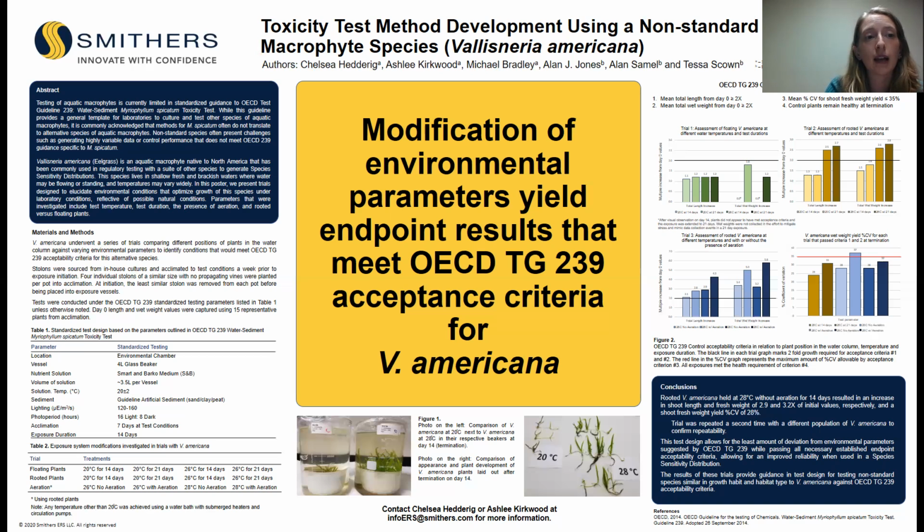The experimental design also allowed for the least amount of variation from the standard Myriophyllum test guideline while comfortably meeting the same acceptability criteria laid out by the original OECD 239. So now, the results of these trials enable the use of American eelgrass to be a strong alternative species for comparison when using these species sensitivity distributions, with this minor temperature change.